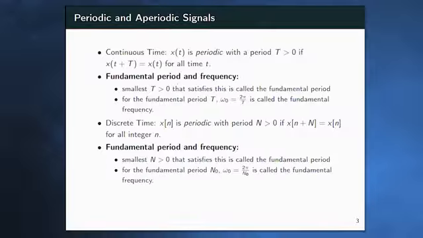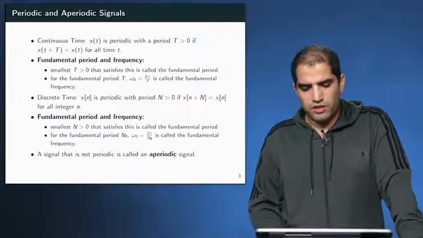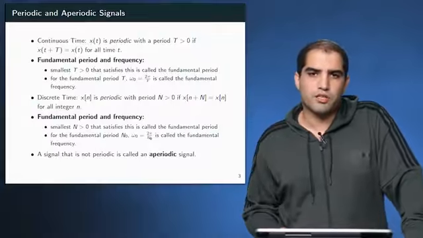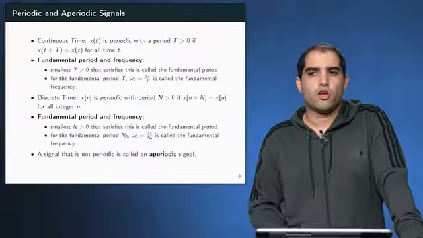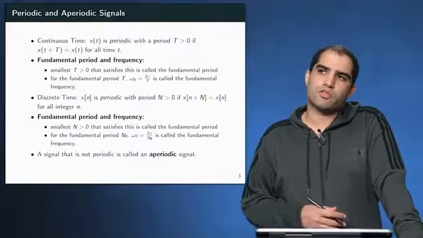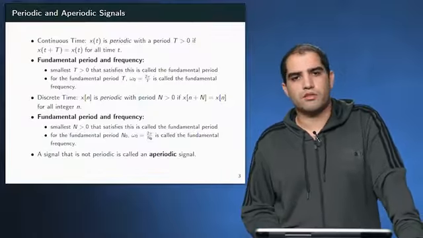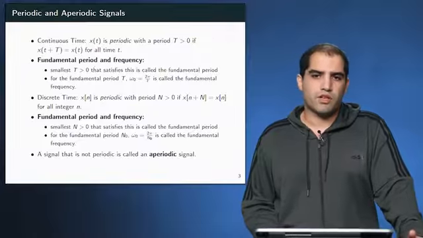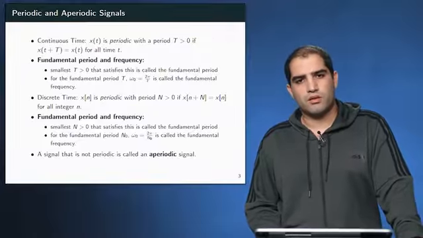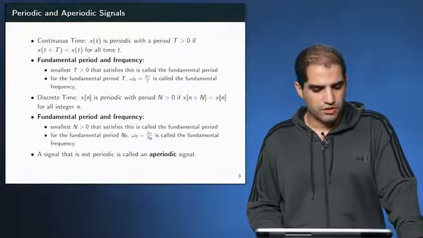Similar to the continuous time setting, we call omega naught defined by 2 pi over N naught, where N naught is the fundamental period, the fundamental frequency of the signal. Another terminology is that when a signal is not periodic, we call it aperiodic. For example, x of t equals t, which is a monotone signal, is not periodic. x of n equals n is not a periodic signal, so we call them aperiodic signals.